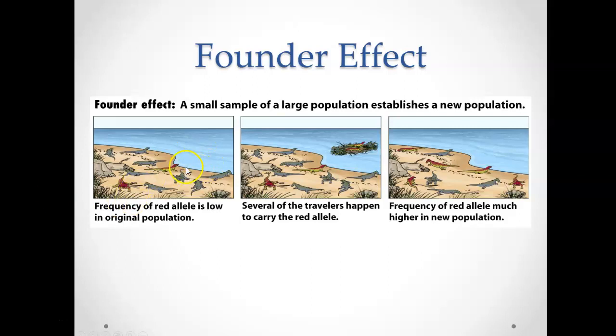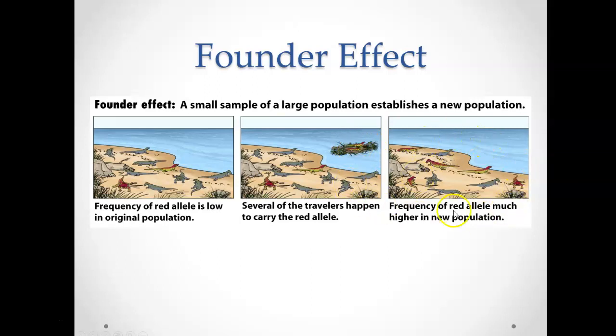So we're going to talk about an island of lizards now, and let's say we had an island of lizards where we had gray lizards and red lizards, and on this island there's more gray lizards than red lizards. But let's say somehow a couple of red lizards and a gray lizard happened to hop on a piece of floating debris, and they floated off this island and landed on a new island. Well, on our new island, we'd have a lot more red lizards than gray lizards, because we had a founder population that had a higher frequency of the red allele than the gray allele.